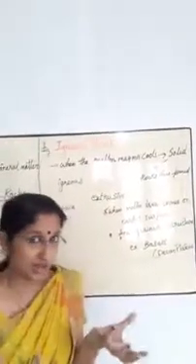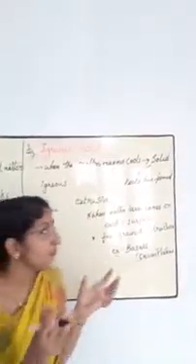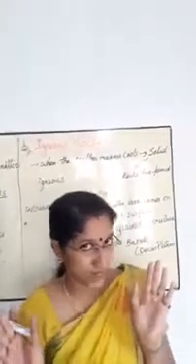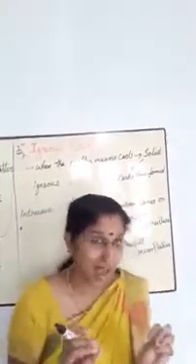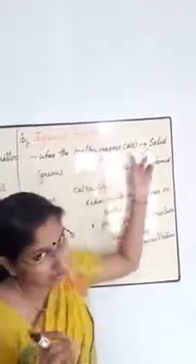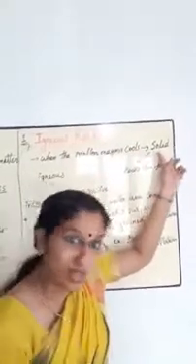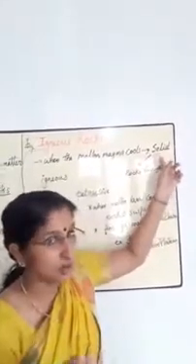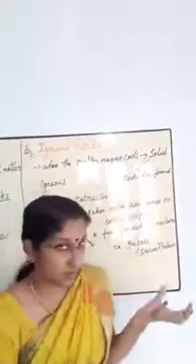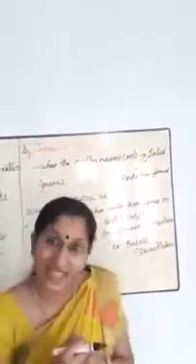Then, igneous rocks. We will discuss igneous rocks. When molten magma cools down and becomes solid, the rocks thus formed are called igneous rocks.